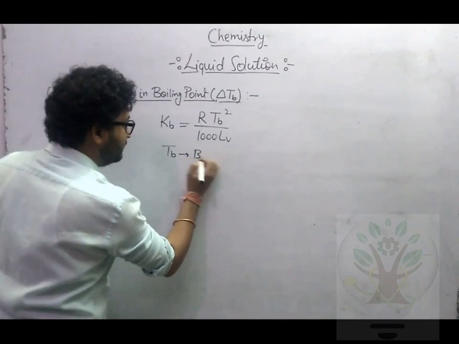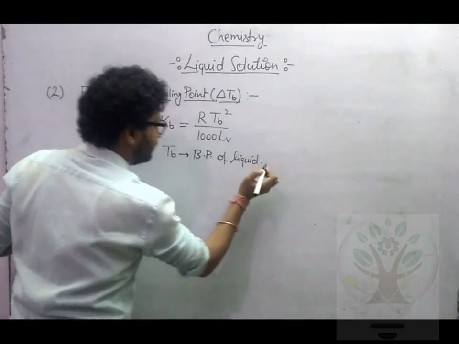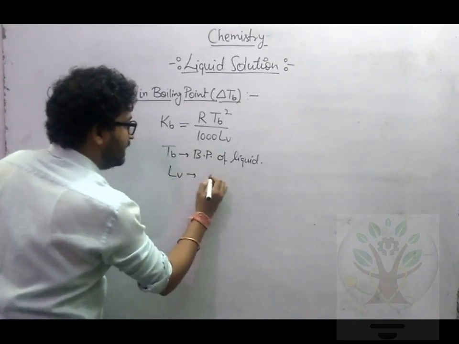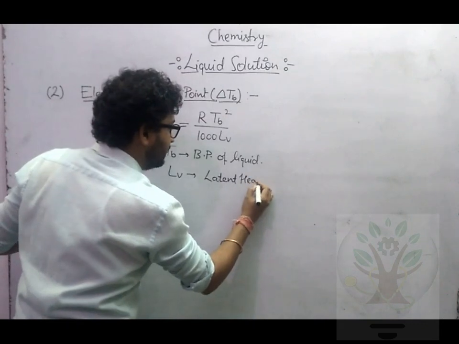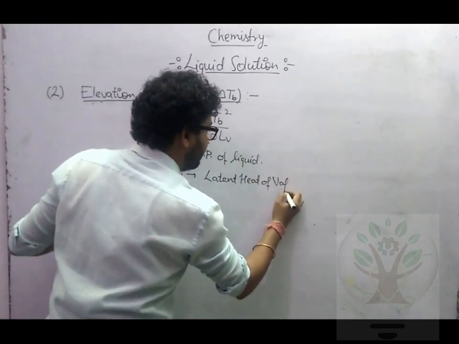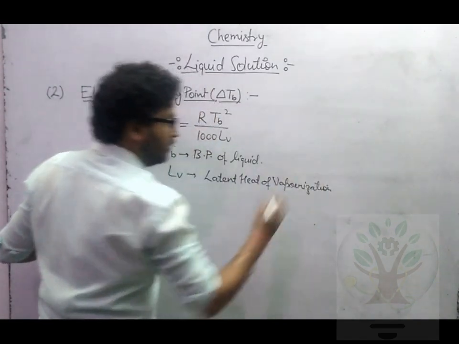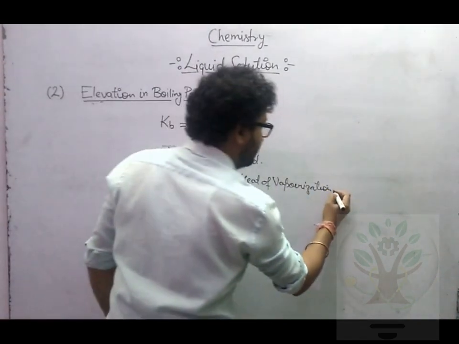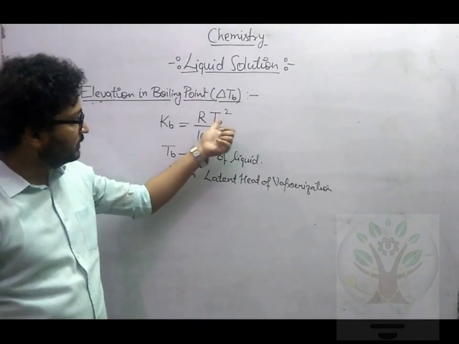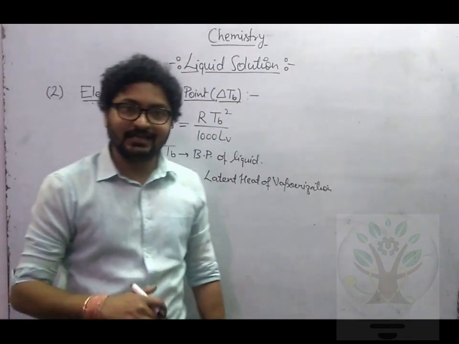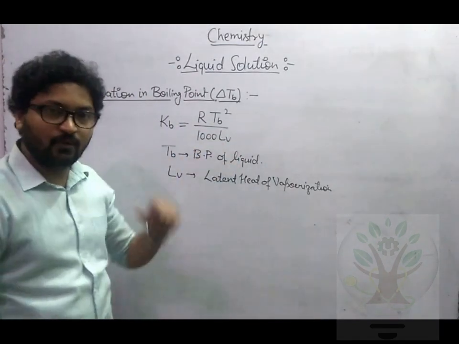TB is the boiling point of the liquid. What is Lv? Lv is the latent heat of vaporization. This is your Lv. Okay, the formula is clear. R TB square. What is R? R is the universal gas constant. So you can easily find Kb from this formula.